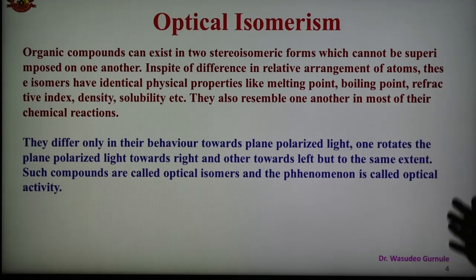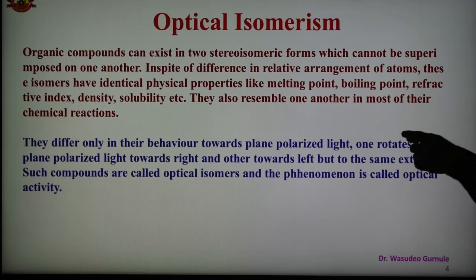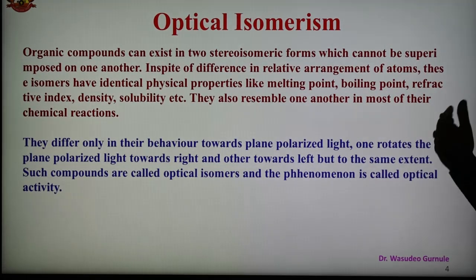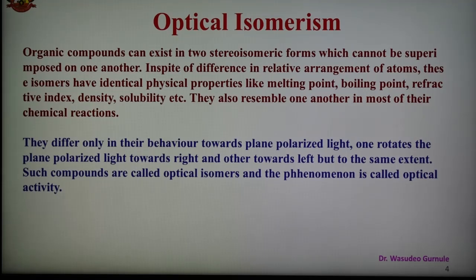They differ only in their behavior towards plane polarized light. One rotates the plane polarized light toward the right and the other toward the left, but to the same extent. Such compounds are optical isomers, and the phenomenon is known as optical activity.